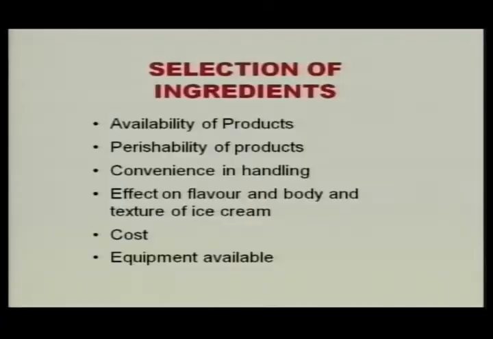Now, let us take one by one the role and importance of each step. First is selection of ingredients. How do we select the ingredients? The first thing is availability of products. Like we mentioned in our introduction lecture, ice cream can be started at cottage scale, small scale, or it could be done in a commercial way also.